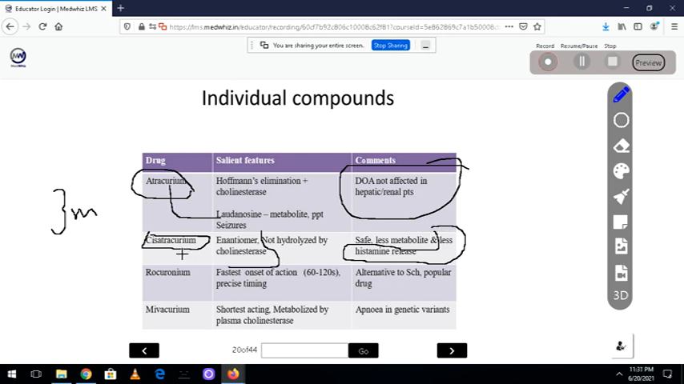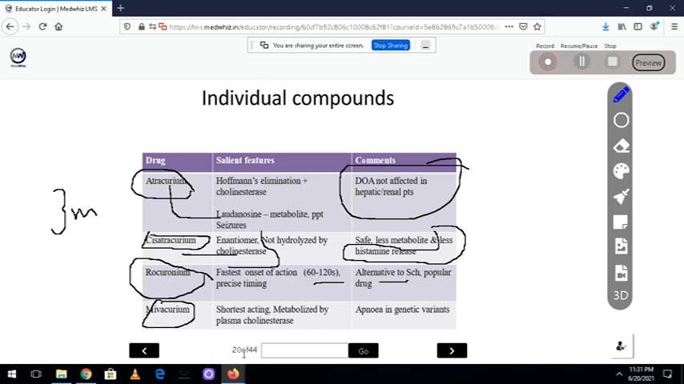So this was one of the one-liners that was asked. Rocuronium has fast onset of action, precise timing. That means it will work within 60 to 120 seconds. Suppose you want to intubate faster and you want a fast-acting drug, rocuronium will act very fast, onset of action. So suppose you cannot use succinylcholine, then you can go with rocuronium.